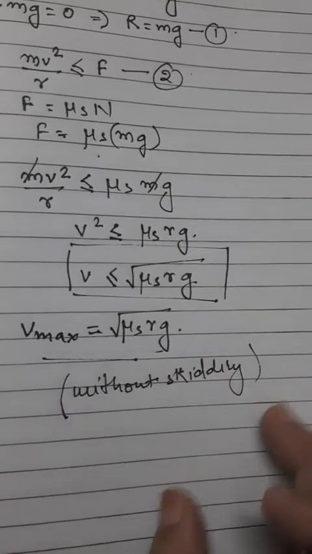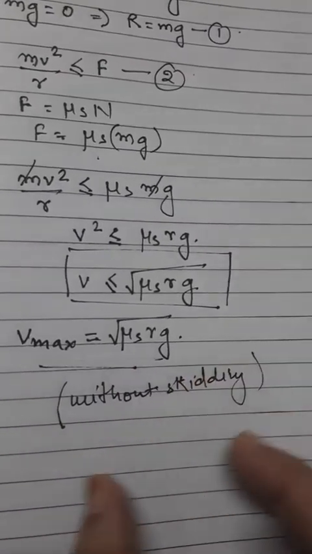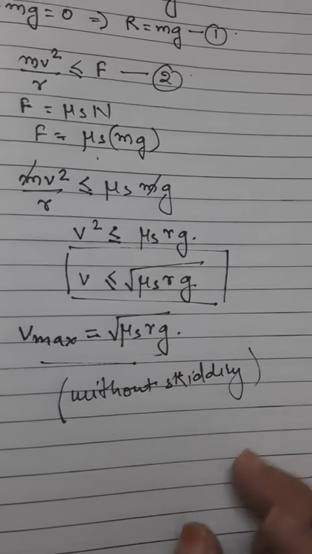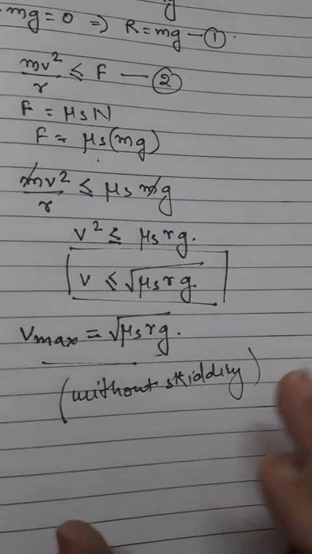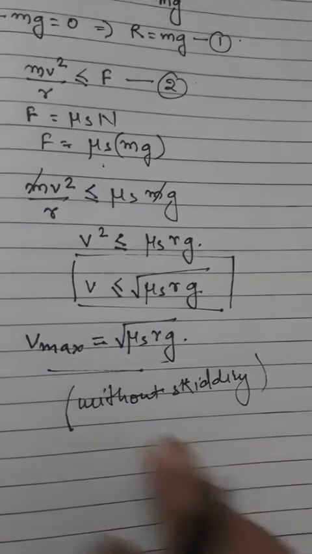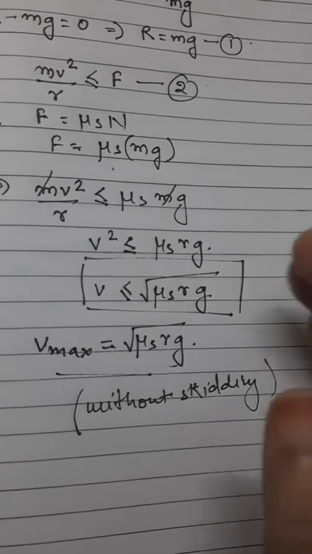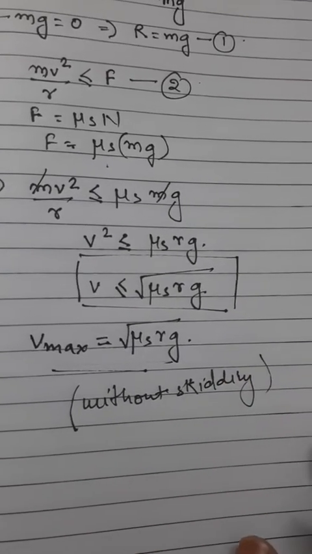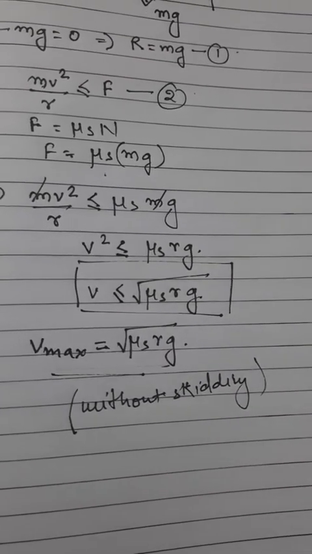So clearly the value of v depends on the radius of the curve, and second, on the coefficient of static friction between the tire and the road. It also shows that the velocity is independent of the mass of the car. So this formula will give you the maximum velocity of the car while taking a turn on a curved path.